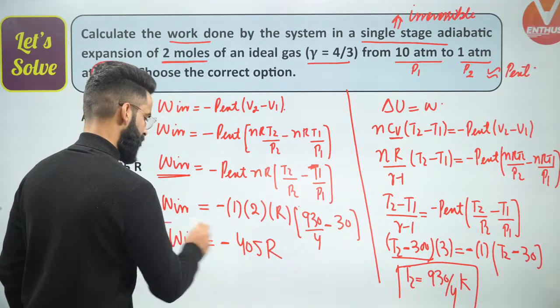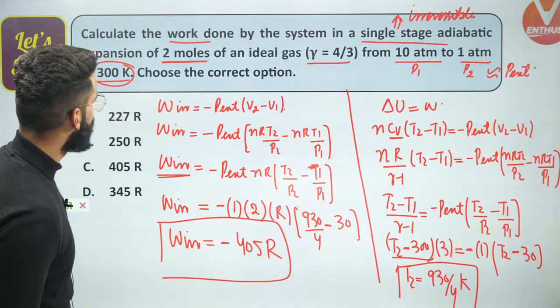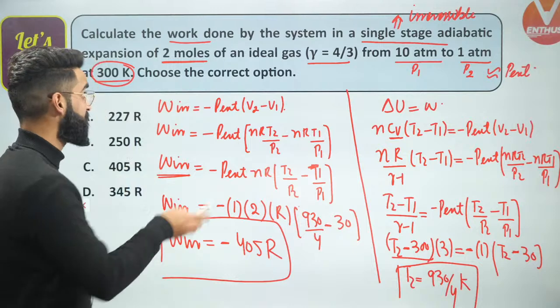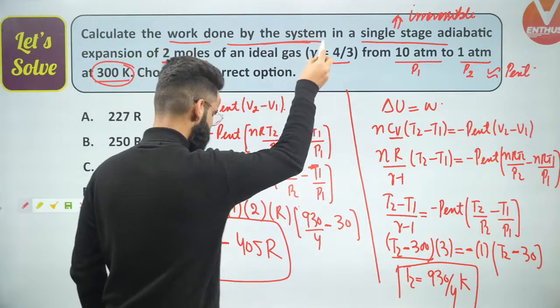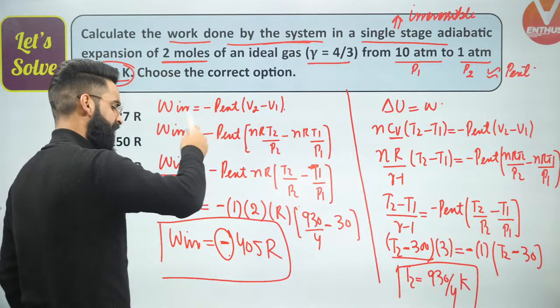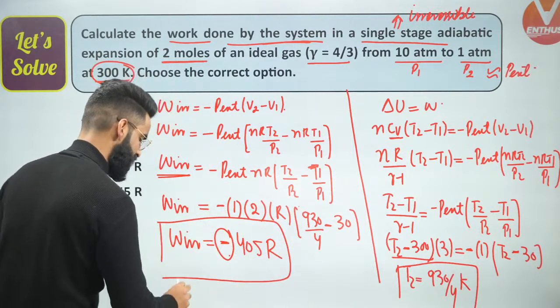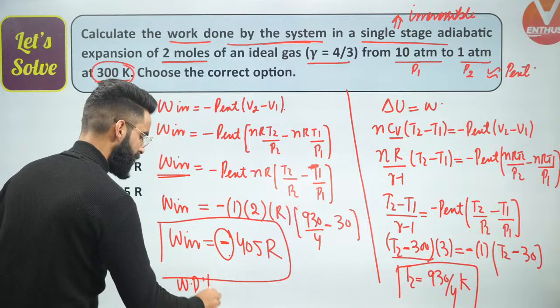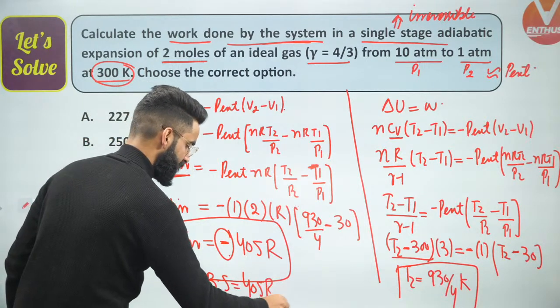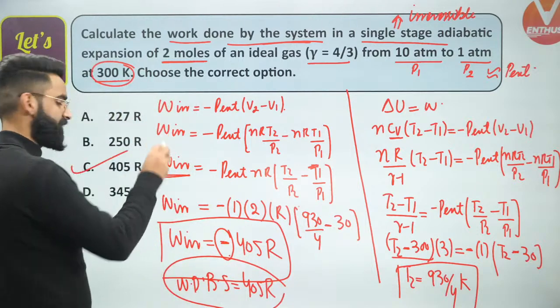Yes, this is the value of W which you are getting right here. Since we are supposed to calculate work done by the system, as mentioned in the question itself, this negative sign indicates that work is done by the system. And in the question, it was asked for work done by the system. So work done by the system will be simply equal to 405 R. So 405 R is going to be the correct answer of this one.